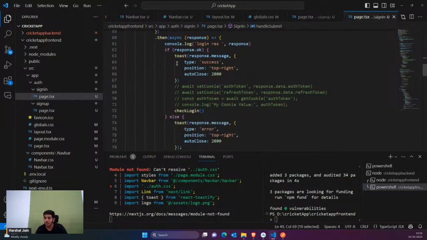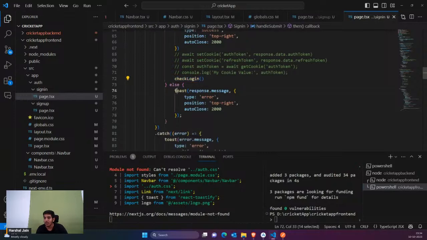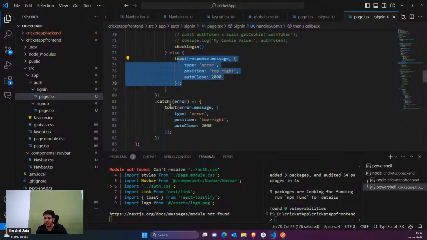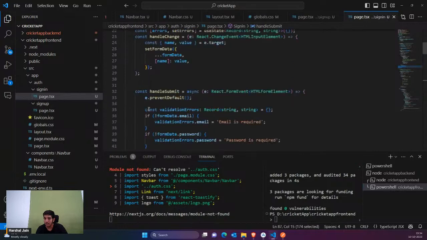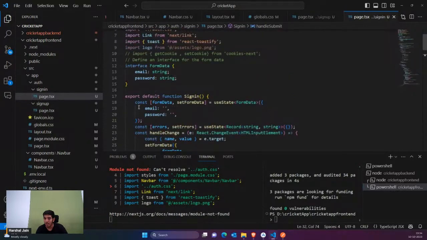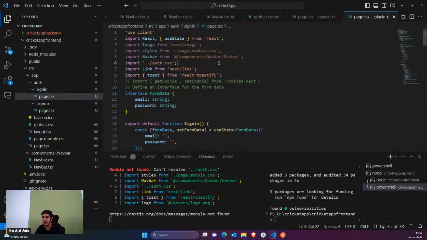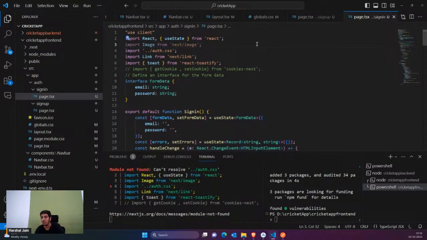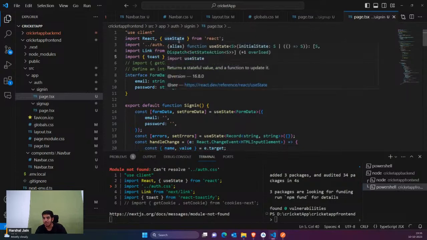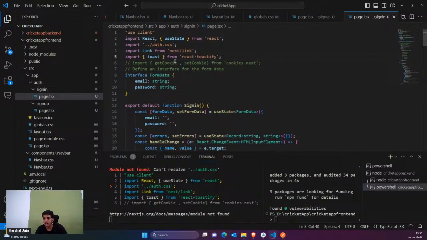If login is successful, you can see I'm calling the check login function, which we are going to talk about later on. If login fails, I'm just showing the error. So this is the handle submit. Now let's go above. My login data would be containing email and password only. That's what I'm going to send. That's how I've created the interface, and we don't actually need this. So you can see these are all the things which we needed here.